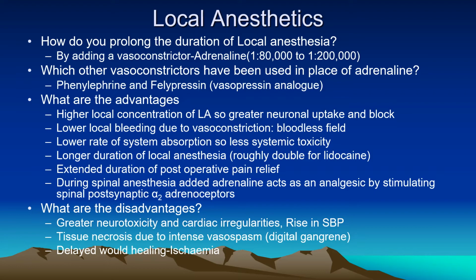Higher local concentrations, greater neuronal uptake and block, so greater local anesthesia, lower local bleeding due to vasoconstriction, bloodless field, lower rate of systemic absorption, so less systemic toxicity acutely, longer duration of local anesthesia. Local adrenaline roughly doubles the duration of lidocaine local anesthesia by infiltration.